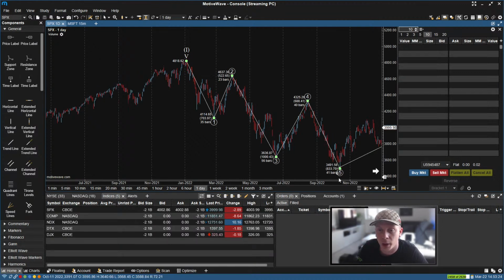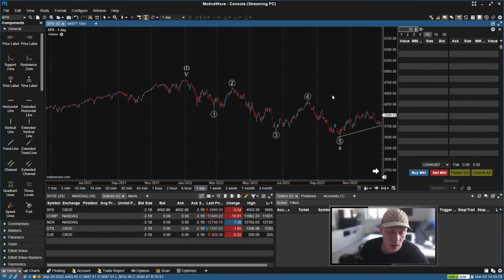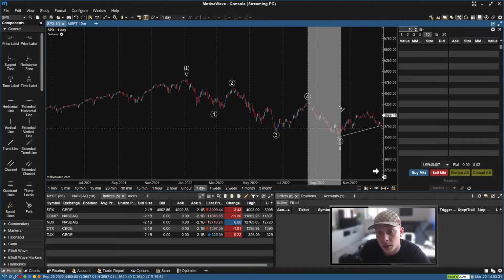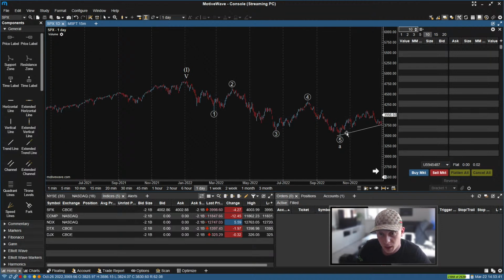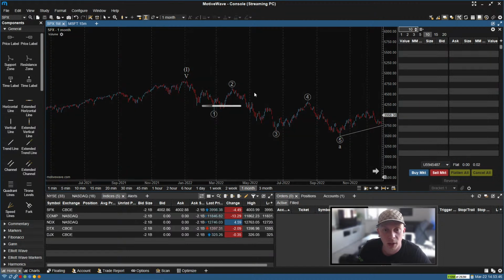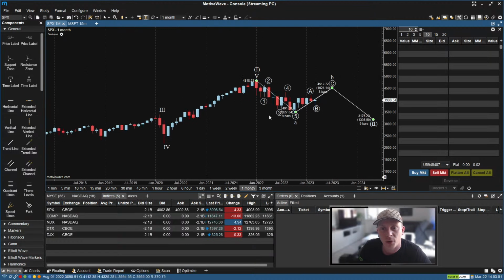Now, if we move those points so that they're properly aligned, and there's an A that also needs to be properly aligned, which means we have to fit that in here, which checks out actually, so we don't have a retracement into the area of wave 1. So it looks like, at least for now, going back to monthly, we are able to confirm wave A and can now check how wave B has developed so far and what we can confirm there.